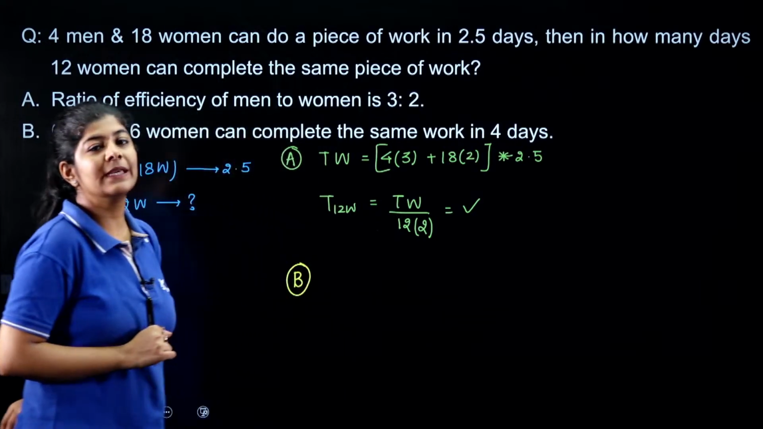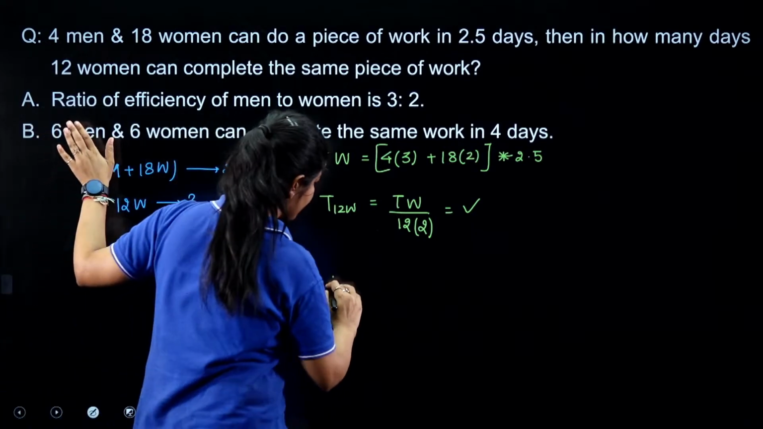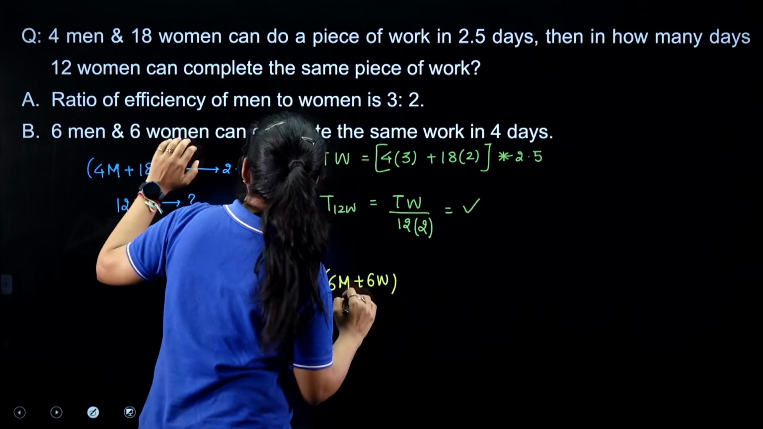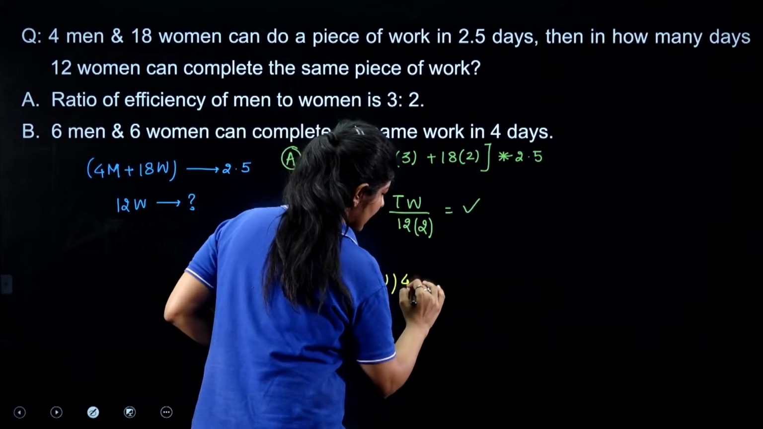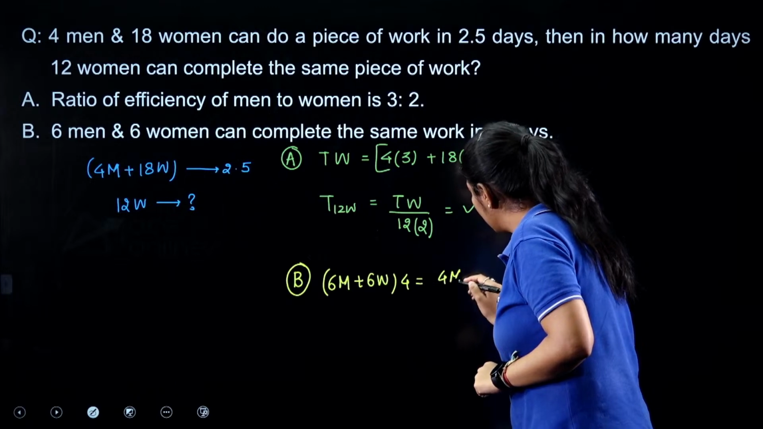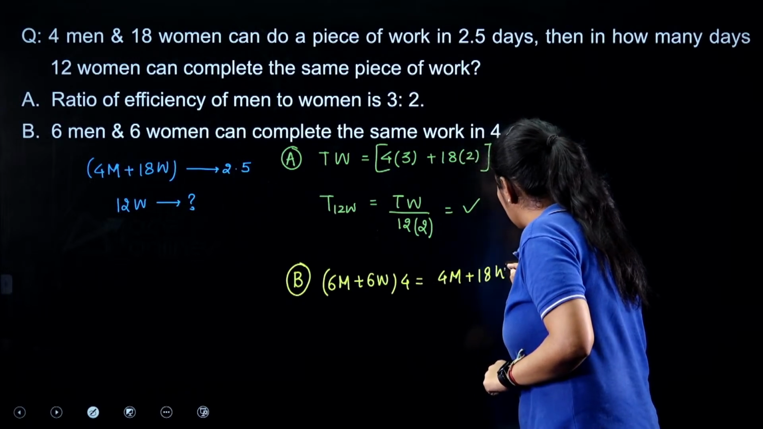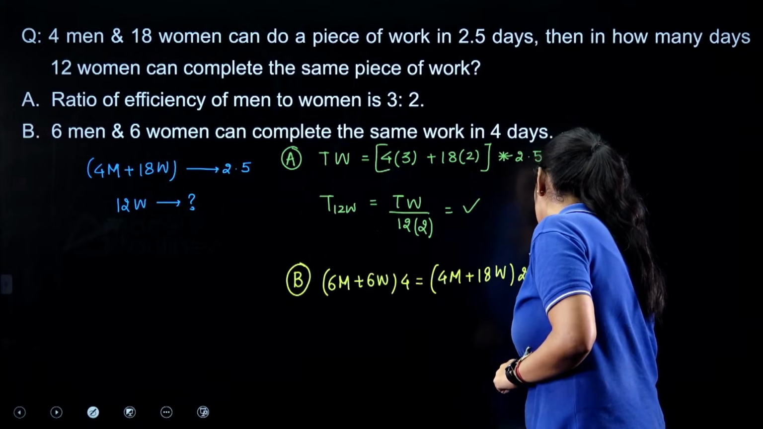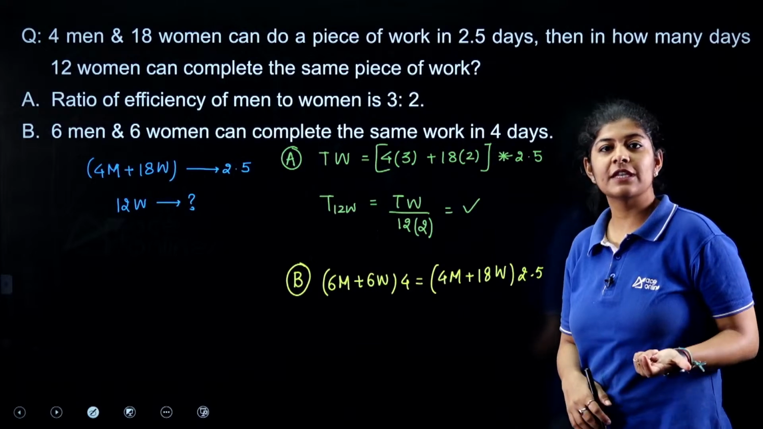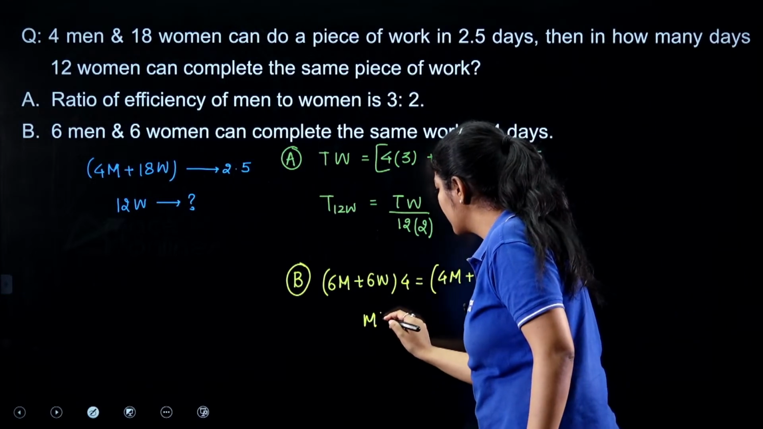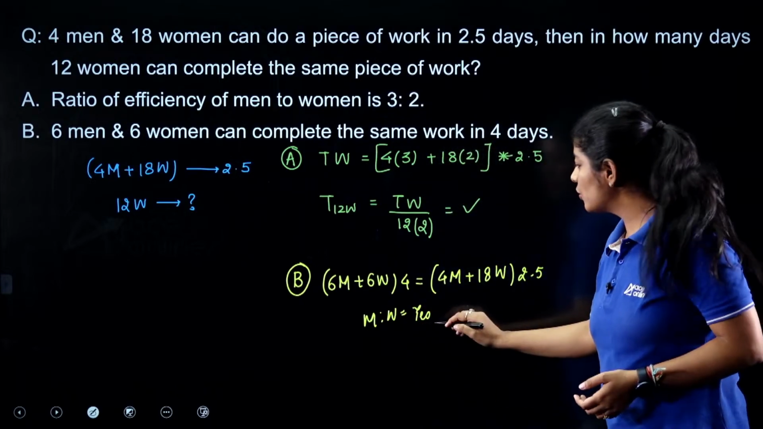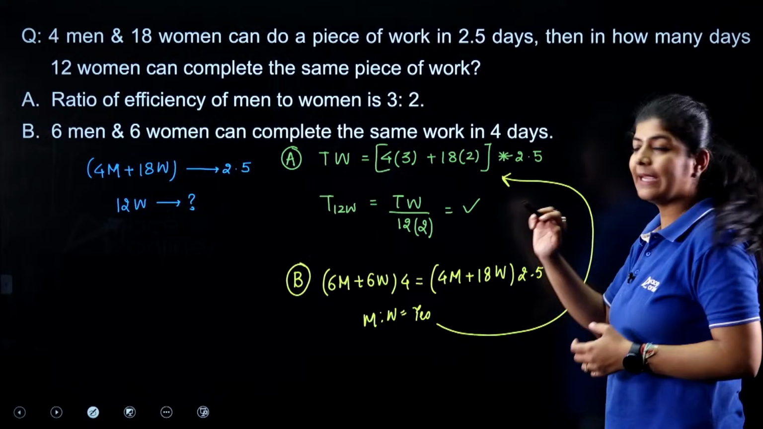The statement number B is saying that 6 men and 6 women can complete the same work in 4 days. So here what we will do, we will just put this thing over here. 4 men plus 18 women can do the same work in 2.5 days. From this one, can we find out the efficiency ratio between men and women? Yes. Once we get the efficiency ratio, we can easily do the same process.